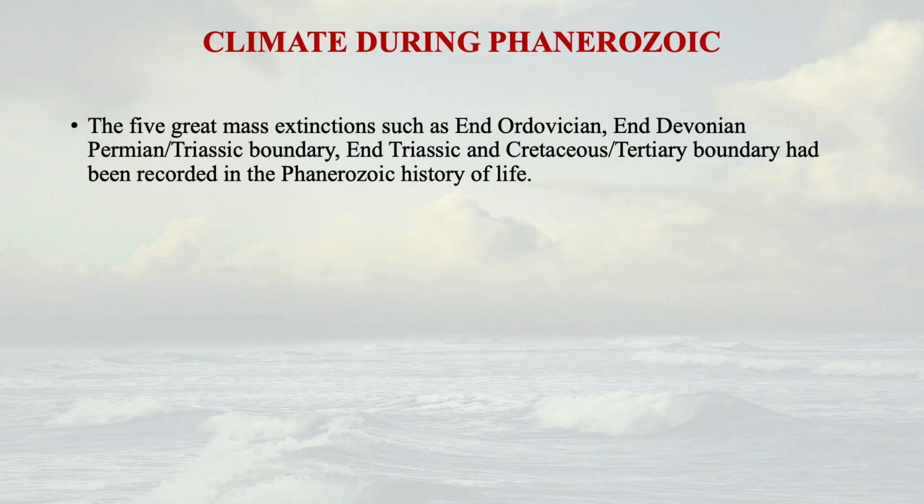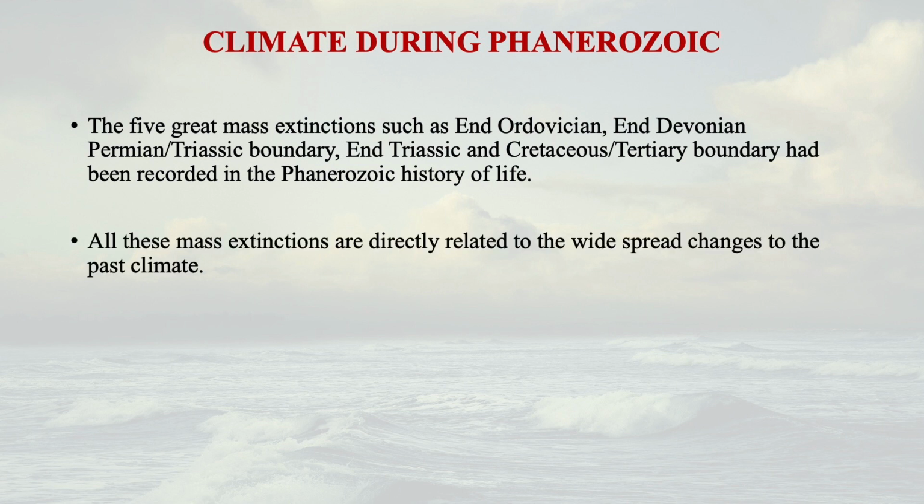Perhaps the origin of life, new species, or extinction. And in the Phanerozoic period, 5 mass extinctions have taken place. Now we are in the 6th mass extinction. The 5 great mass extinctions that occurred in the Phanerozoic history were at the end of the Ordovician period, the end of the Devonian period, between the Permian and Triassic boundary, and between the Triassic period and Cretaceous period. 5 mass extinctions have been recorded in the Phanerozoic history of life.